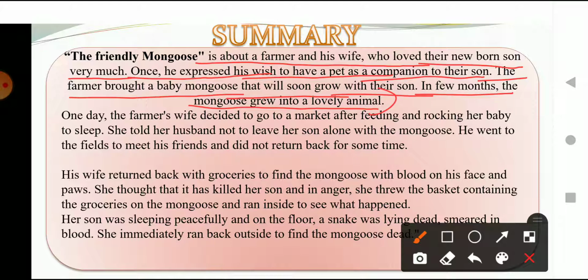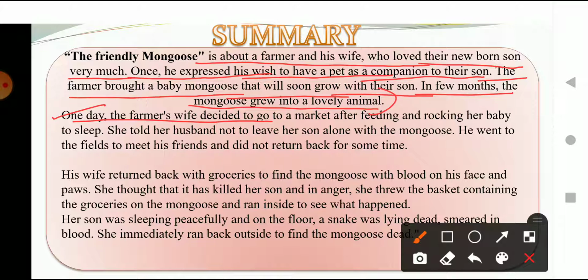Then, before that, they both agreed that they wanted a pet for their son, and one day the farmer went to the market and brought a pet. And who was the pet? A little mongoose.